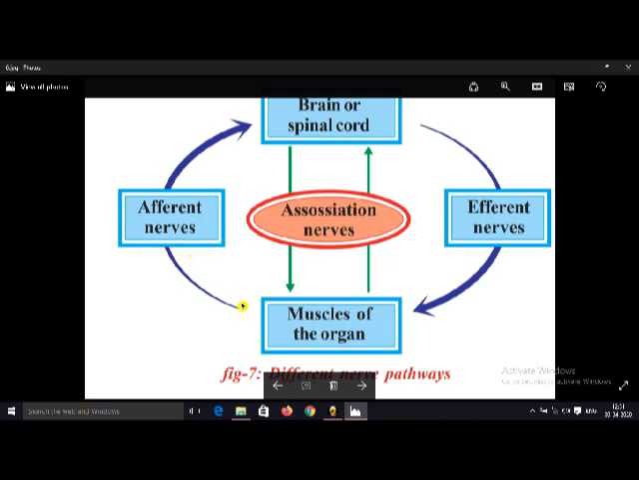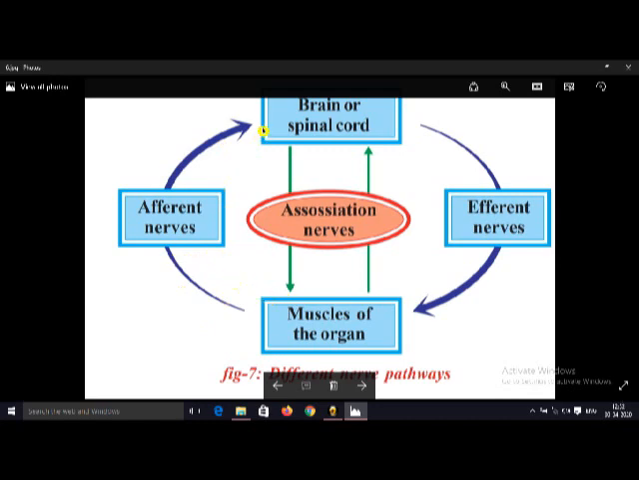These nerves send information from the body parts to the brain or spinal cord. That means afferent nerves or sensory nerves carry information from the muscles or body parts to the brain